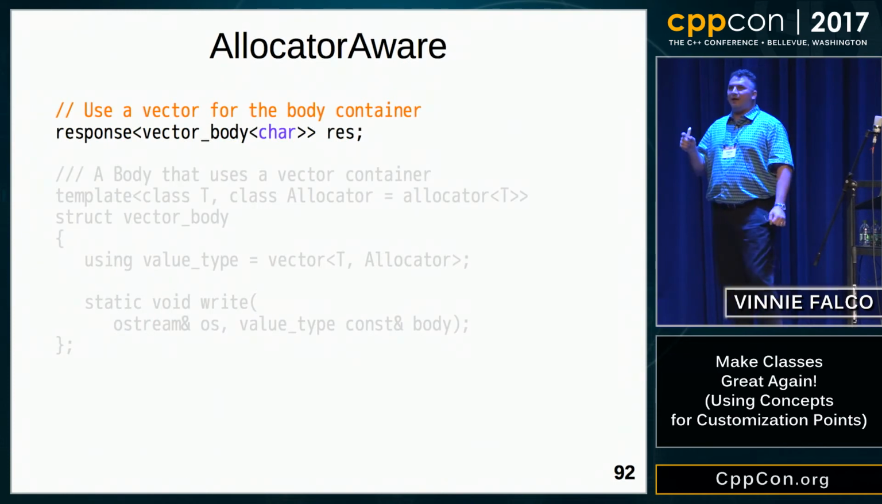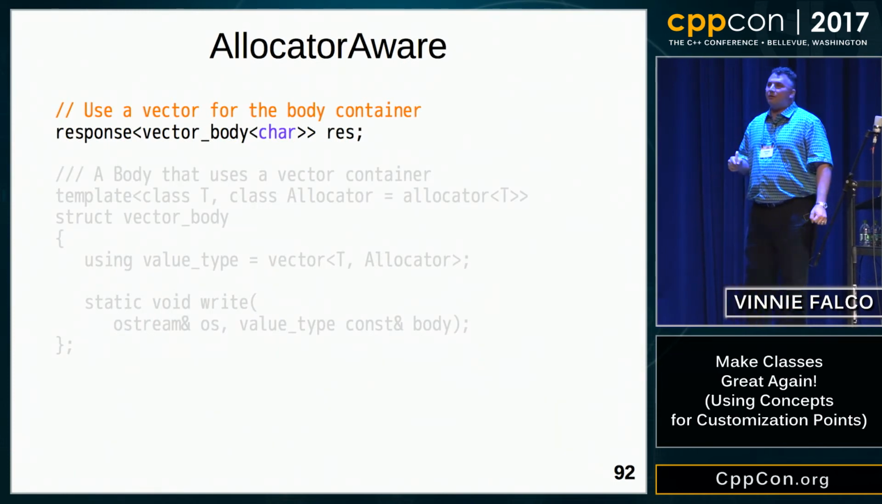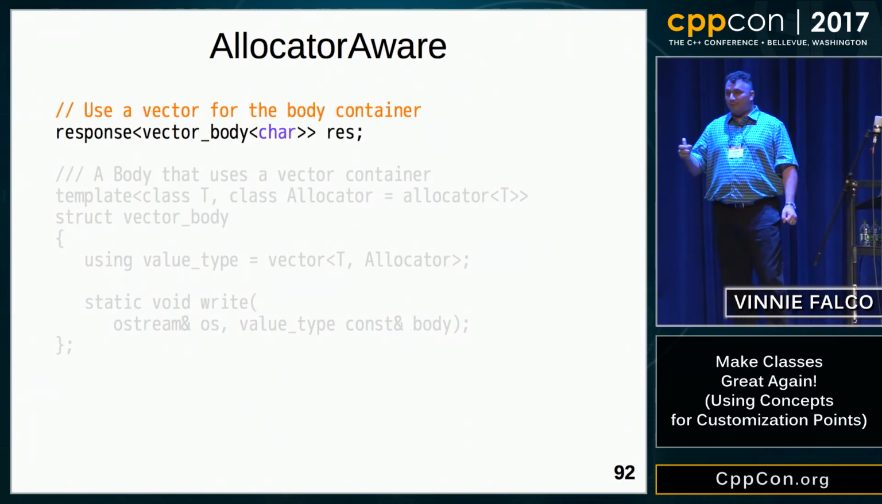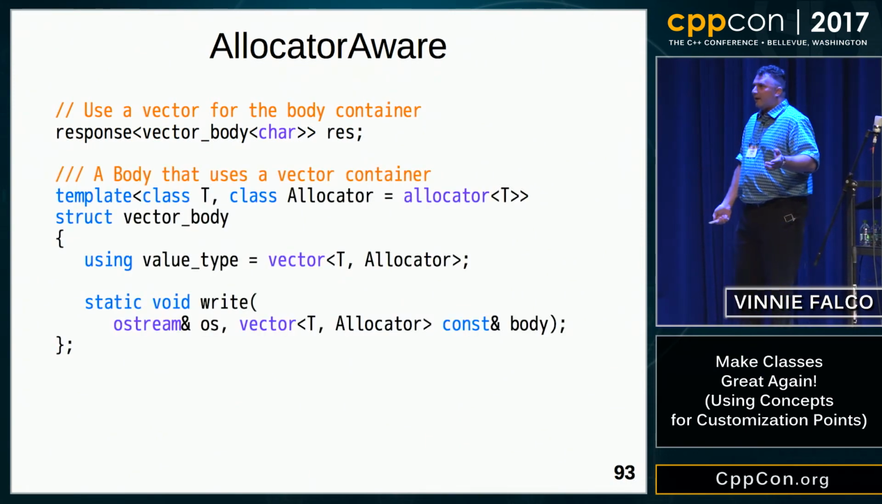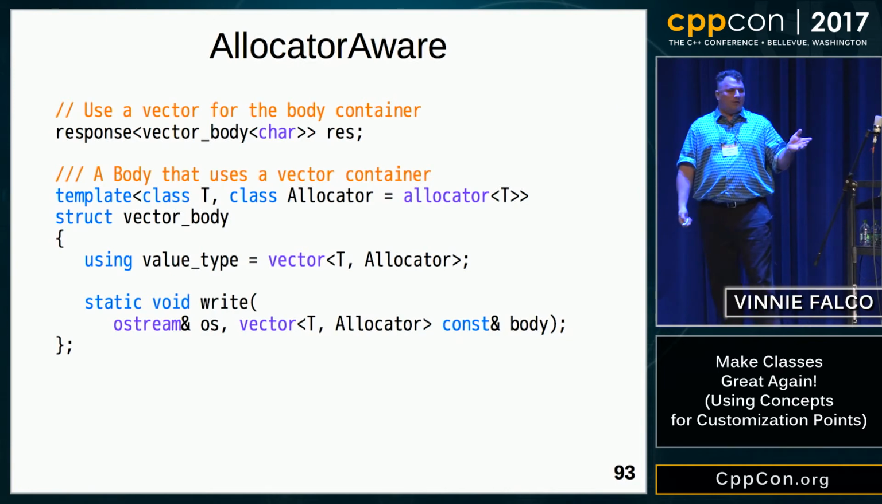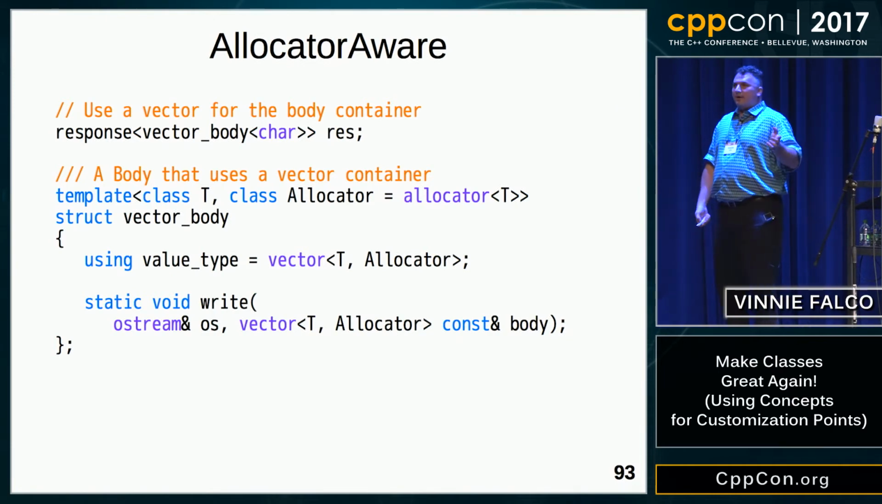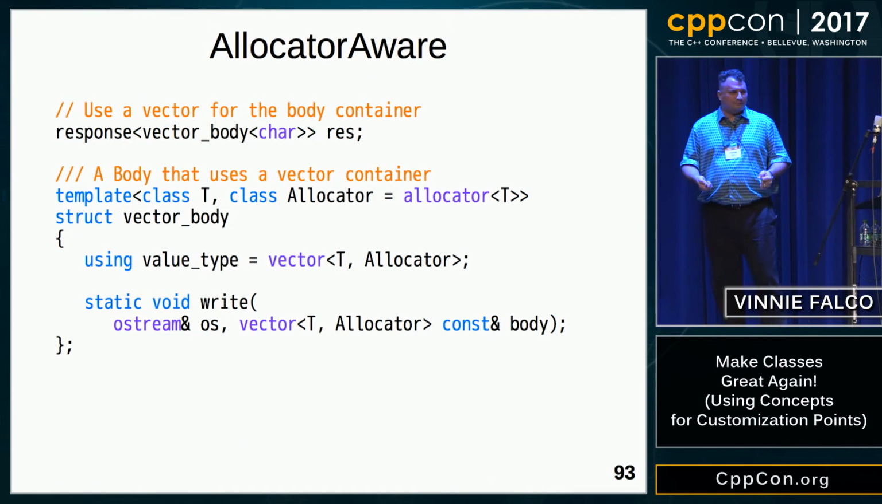Now, let's revisit the problem of allocator awareness. So do we have the technology to solve this problem? Well, it turns out we actually have already solved the problem for the body. If we have a vector body, we can just add an allocator parameter to that type, and now when the user declares a vector body, they can specify the type of allocator.